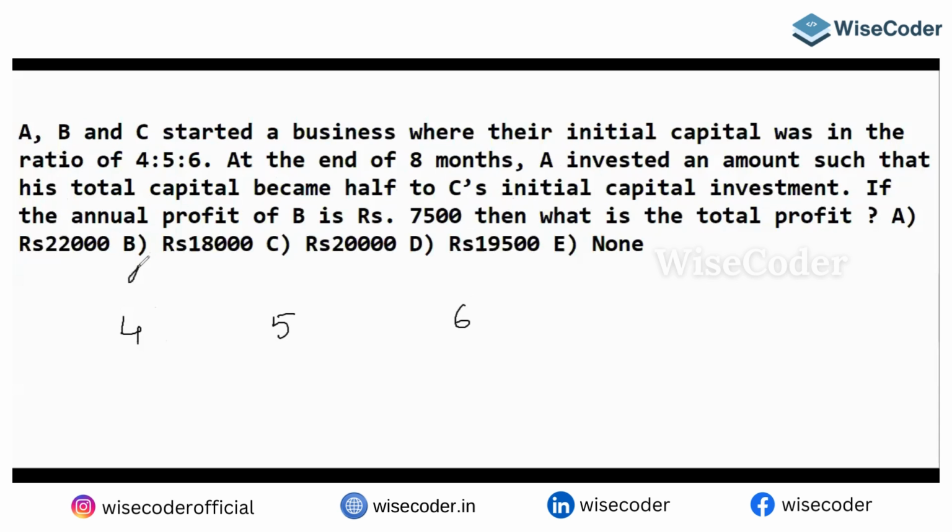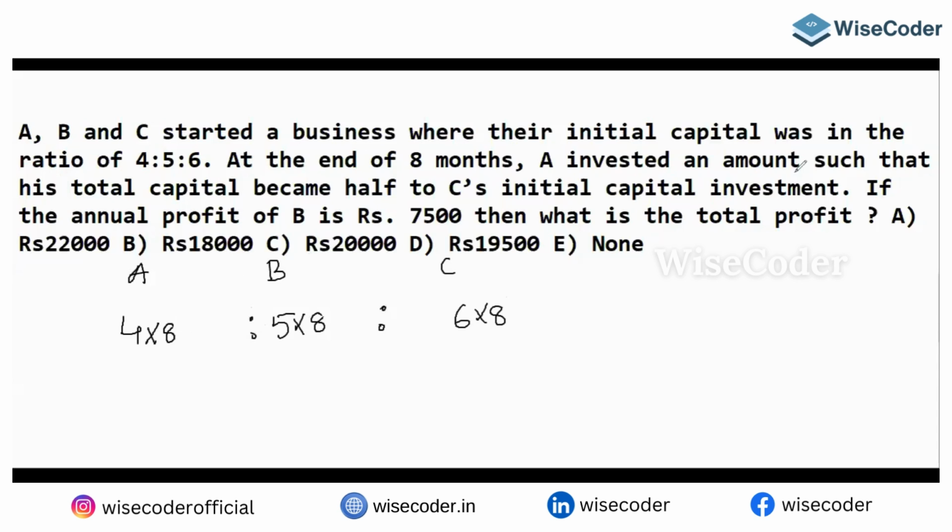So till the 8th month they invested these amounts only: 4 parts, 5 parts and 6 parts. I have a problem with A. What about A?